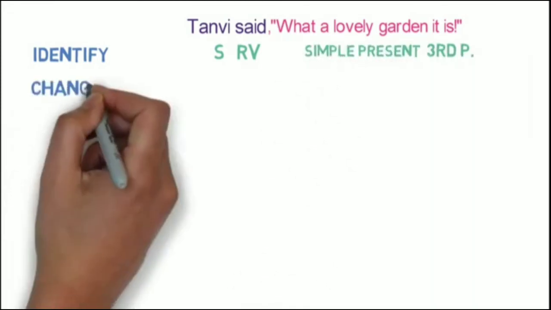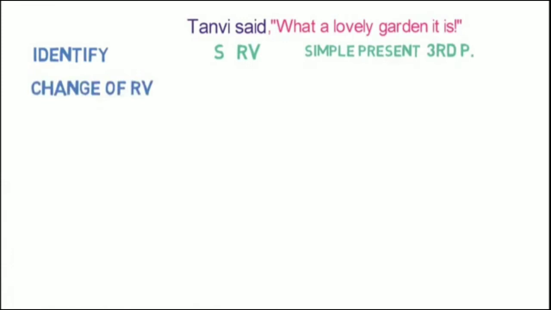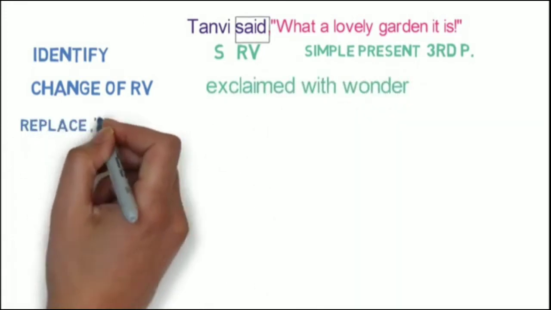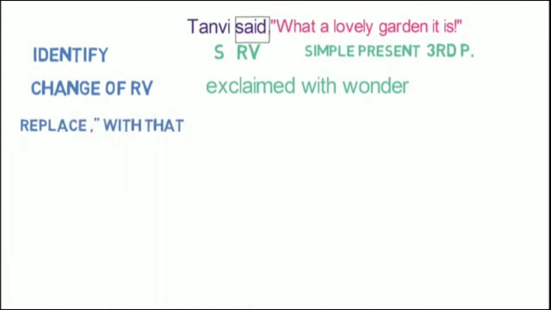Step 2, change of reporting verb. Here, as per the sense, we can say that Tanvi was feeling wonderful. So we can use exclaimed with wonder. Step 3, replacement of a comma and inverted comma with conjunction that. So the sentence will become like this: Tanvi exclaimed with wonder that.